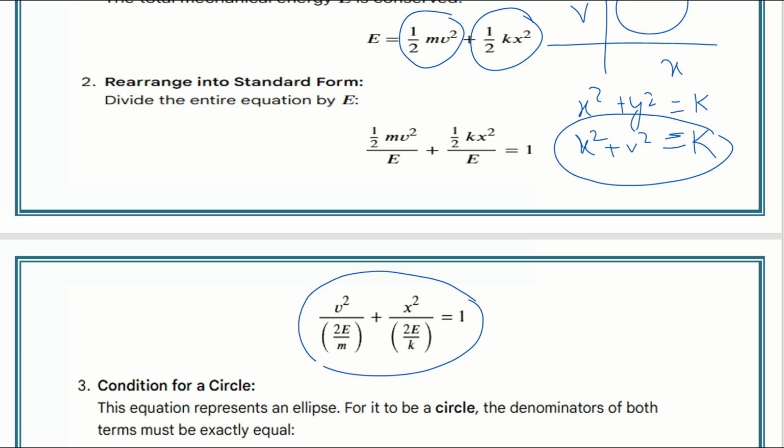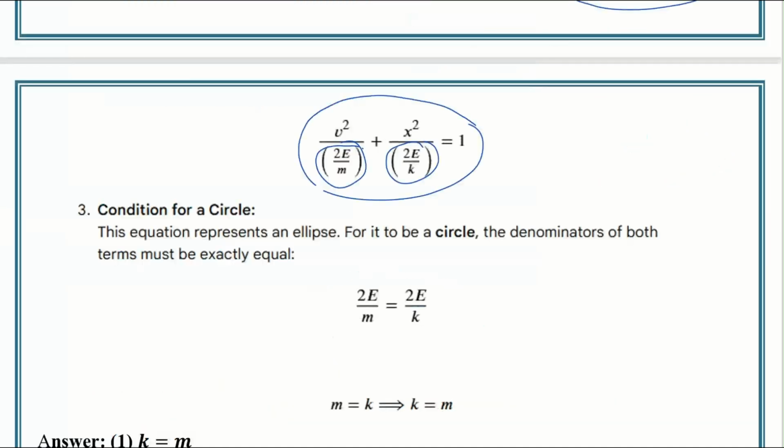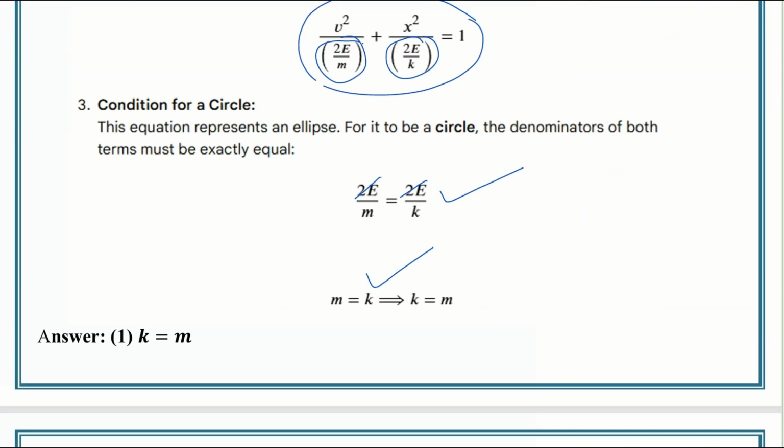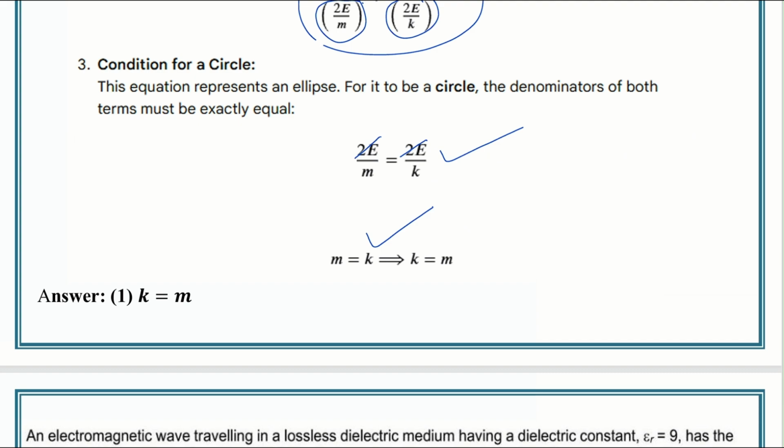If both the constants, that is 2E by m and 2E by k, are the same, then we can say that this is the equation of a circle. So considering 2E by m equal to 2E by k, the 2E cancel out, so m equal to k, and the first option is correct. So the answer is the first option.